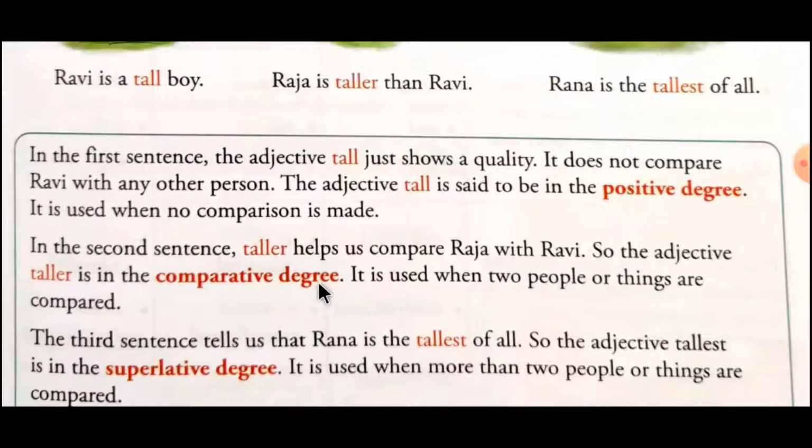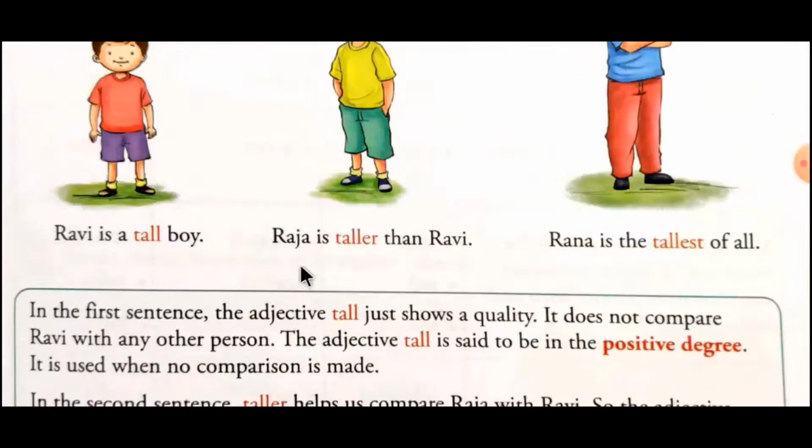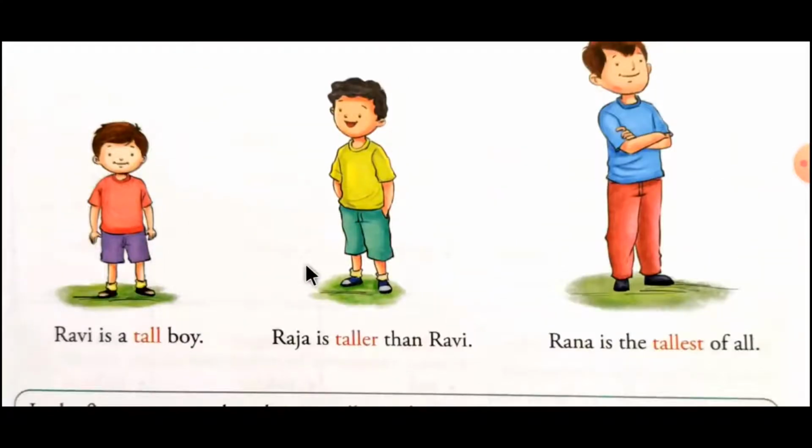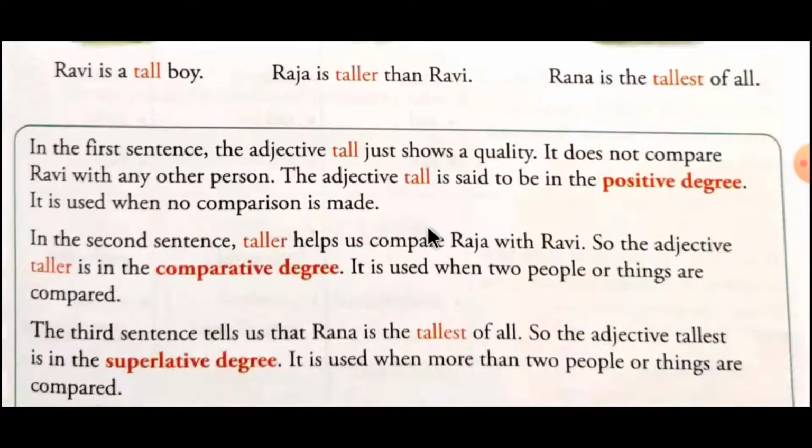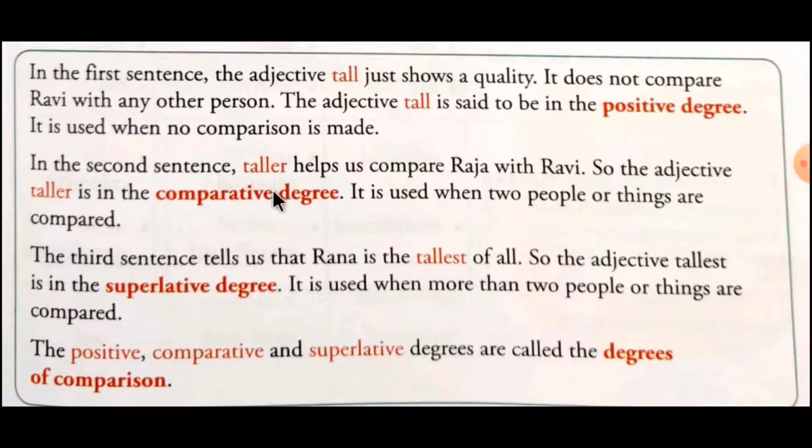It is used when two people or things are compared. जब दो people या things को हम compare करते हैं तभी ये comparative degree use होती है. So please remember, the comparative degree is used only and only between two things or two objects. Understood? So this is our second one, comparative degree.